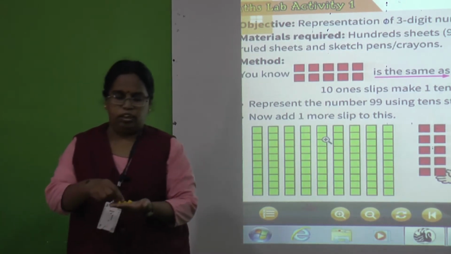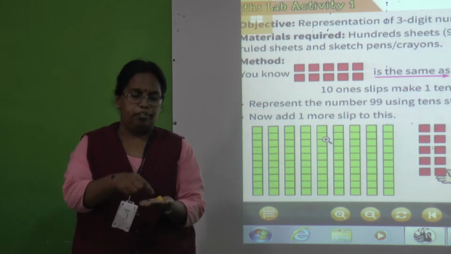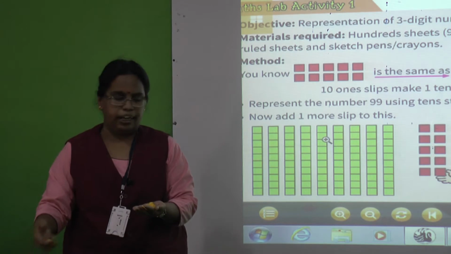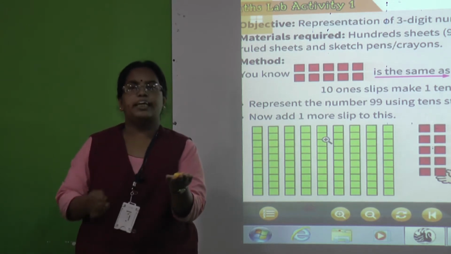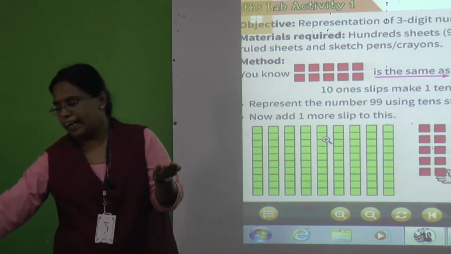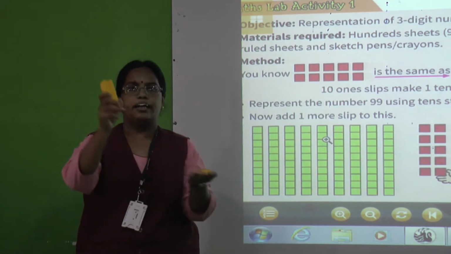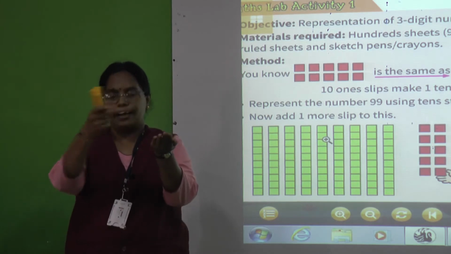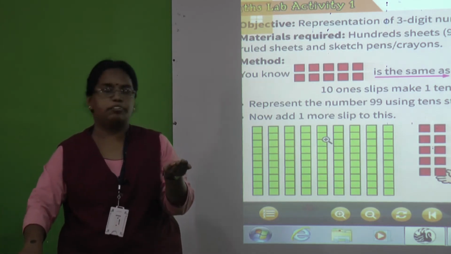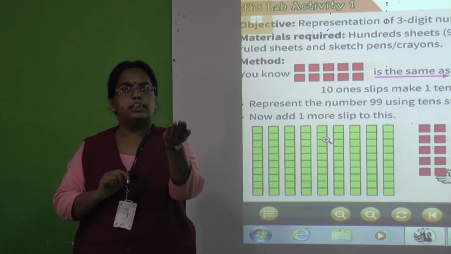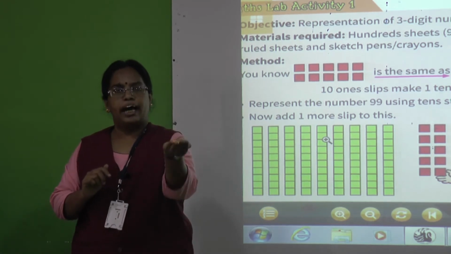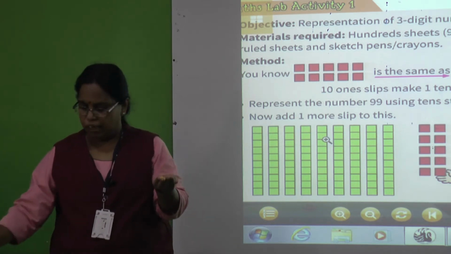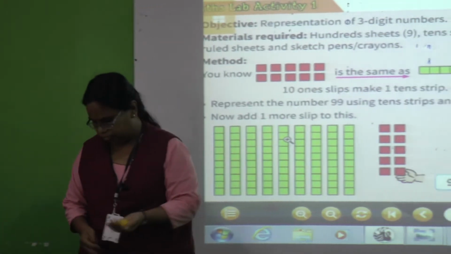Now see here, 1, 2, 3, 4, 5, 6, 7, 8, 9. You can see these are 9 ones and these are 9 tens. When we add one more one, it becomes 10 ones and 9 tens. So it becomes a total of 100.